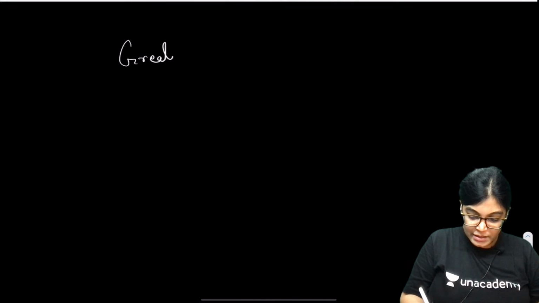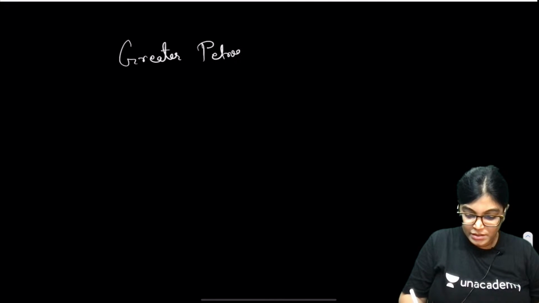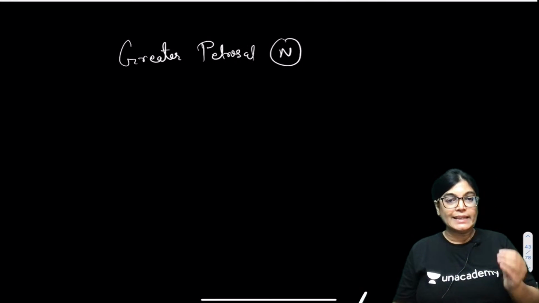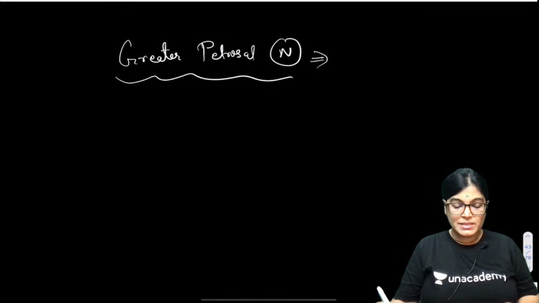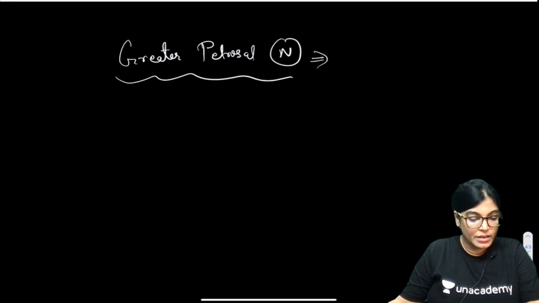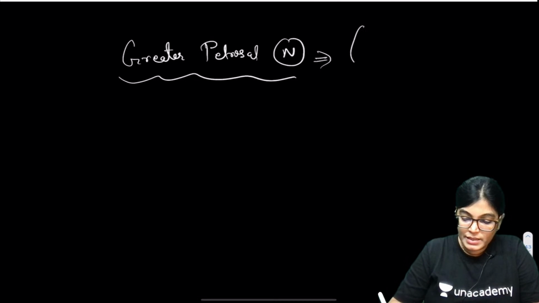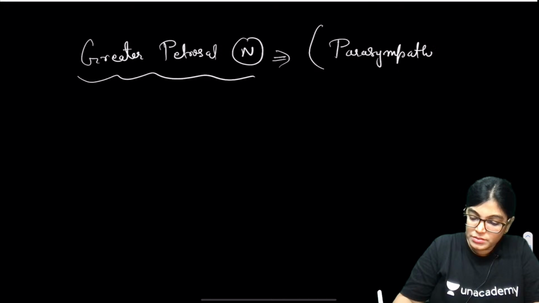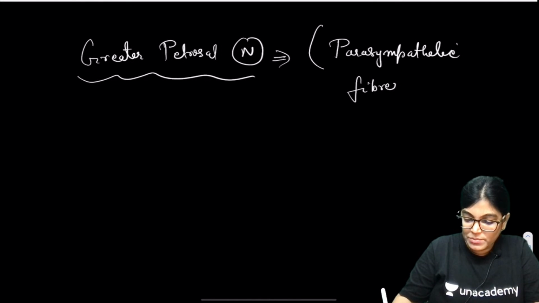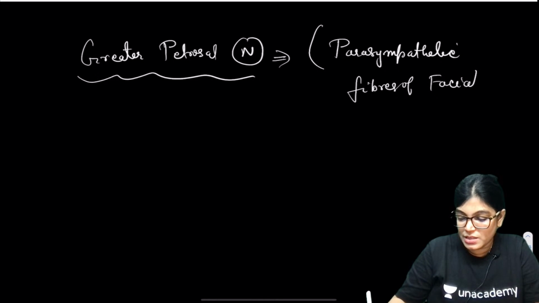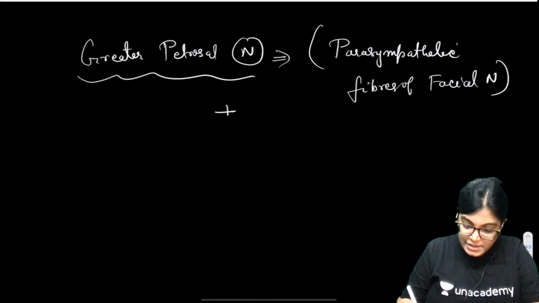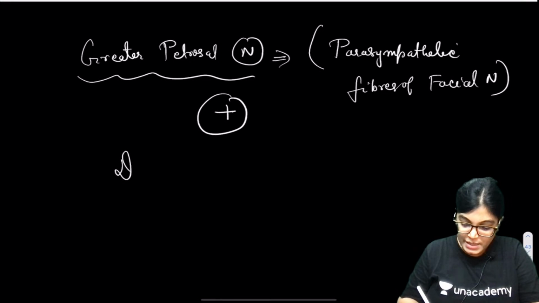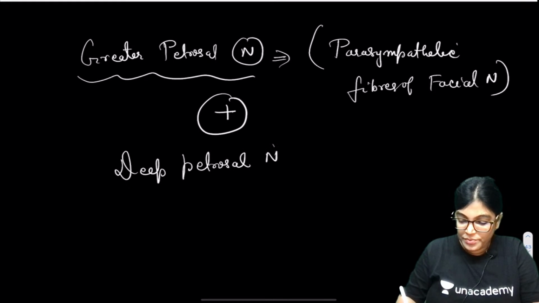Now, greater petrosal nerve. It is a branch of which nerve? Can anybody tell me? It is actually parasympathetic. It carries parasympathetic fibers of the facial nerve. It's a branch of the facial nerve. This joins with the other nerve called the deep petrosal nerve. Absolutely right, Deoxy. It joins with the deep petrosal nerve.